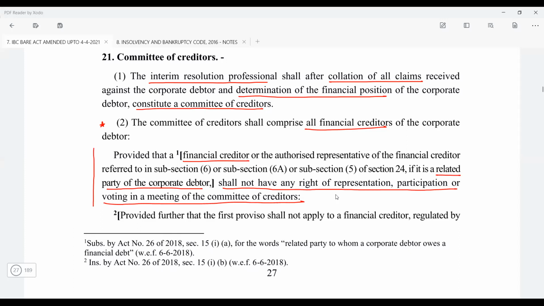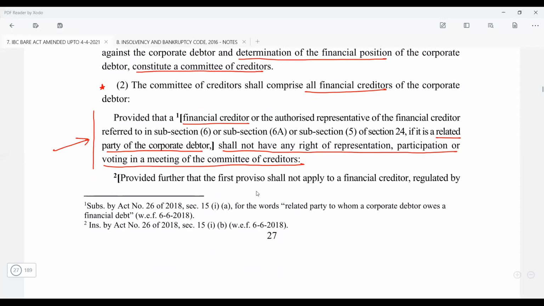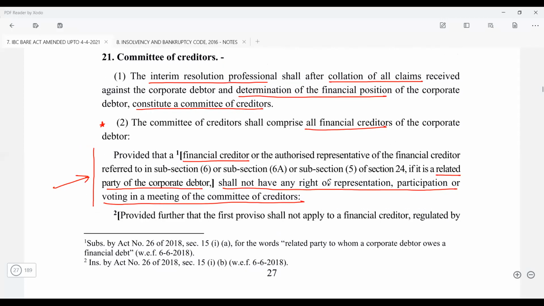Okay, guys, this is clear? A financial creditor who is also a related party to the corporate debtor will have no say in the committee of creditors. Sir, will that related party be part of the committee of creditors? Yes, but he can't vote. If you see, it says no right of representation, participation, or voting. So technically, there will be no use.